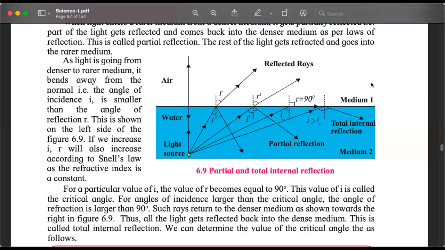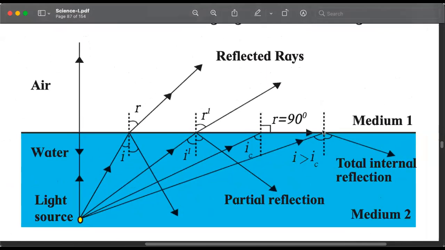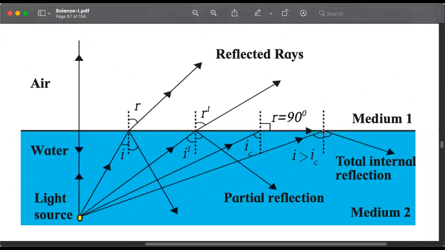Let us now look at the second concept. Now imagine that there is a water body, whether it is a lake or ocean or just a tank or a tub of water. So it will have water till some level, and after that there will be air. So there will be a boundary, a surface which will separate the medium of air from the medium of water.